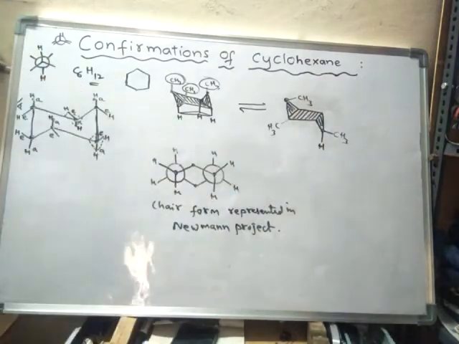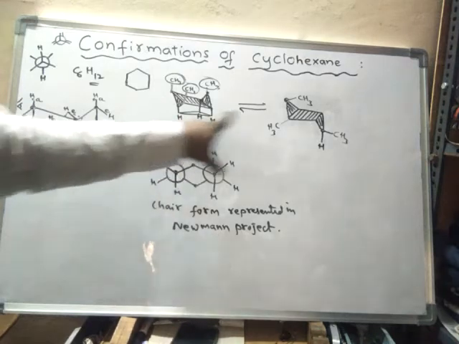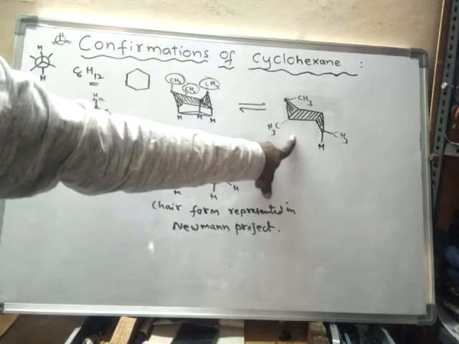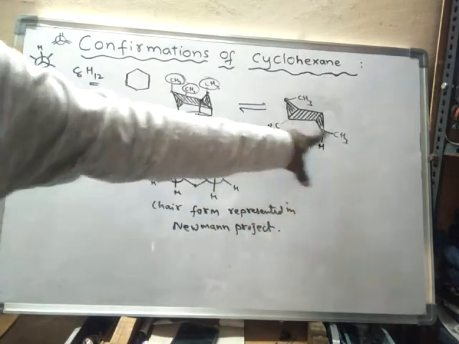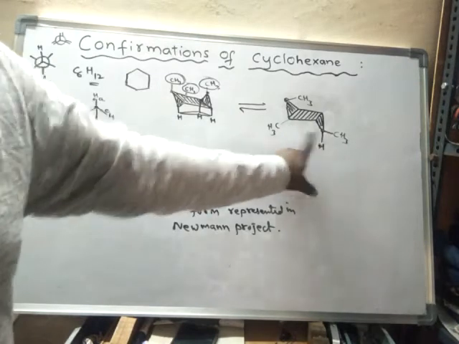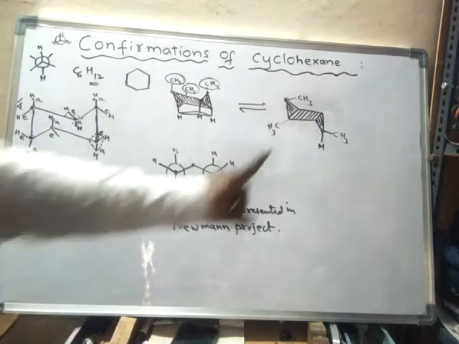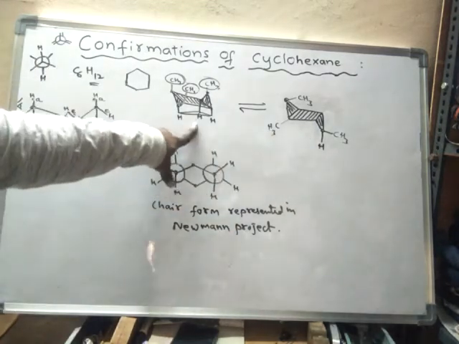So now this chair form is converted into another chair form. The repulsion is reduced, because when groups or atoms are placed in equatorial position, there will be minimum repulsion. So now this form will be the most stable form when compared to the other chair form.